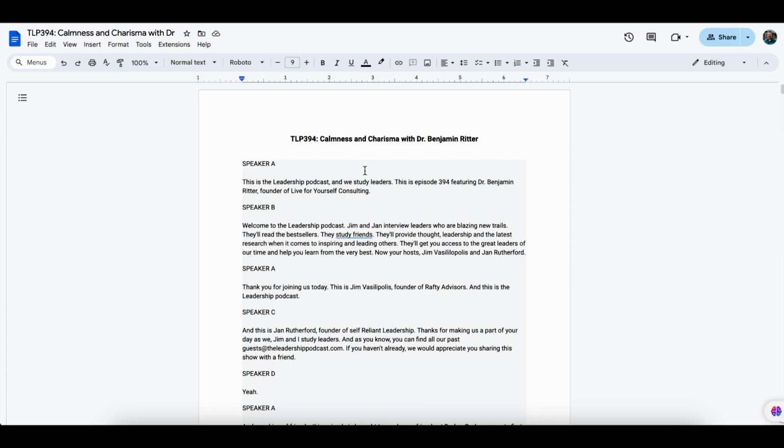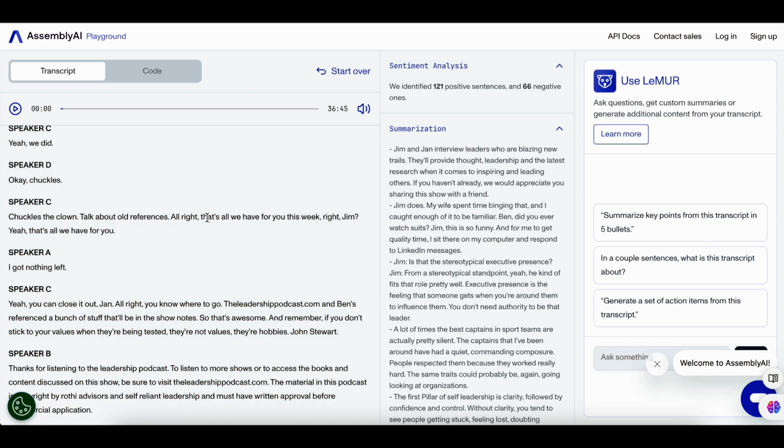So before we wrap, let me share one other use case for this AssemblyAI tool that I've used it for. So recently I did some training for some engineers explaining how to do signal timings. We did the training face to face, and while we were doing the training, we just recorded the audio so that after the training, we put it into AssemblyAI Playground here, converted that audio to text, and now those engineers have a searchable document they can use when they have questions about any of the parameters or signal timing techniques that we discussed during the training.